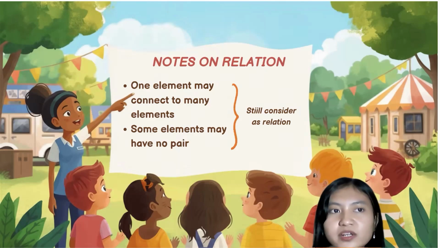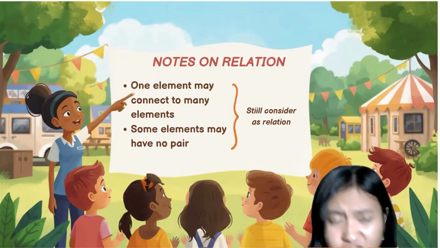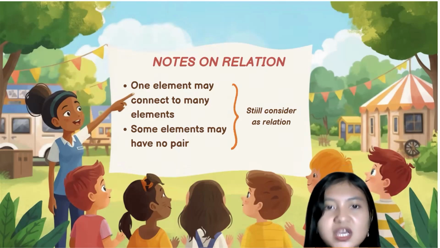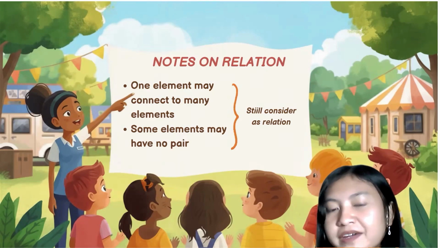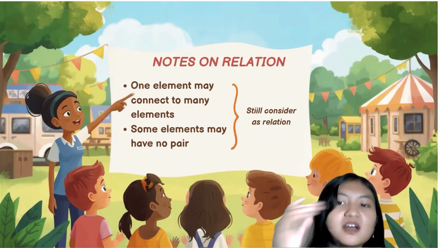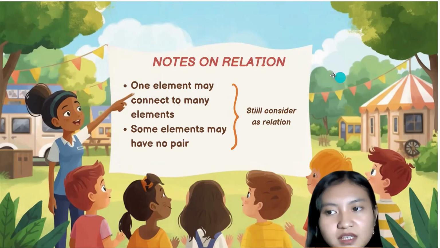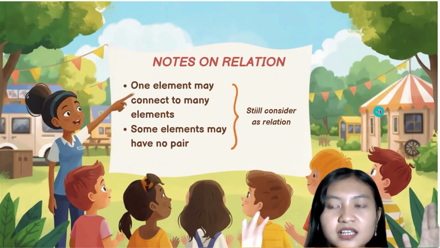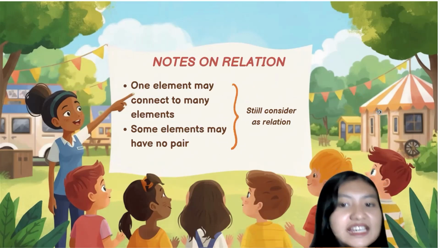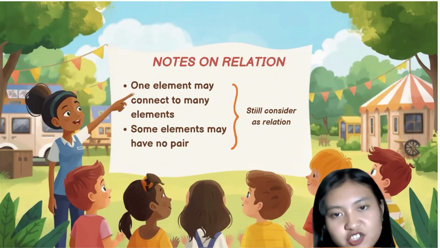So here, we're going to talk about notes on relation. What is considered to be a relation? The first one is one element may connect to many elements. And the second one is some elements may have no pair. Whenever they are in these two situations, it is still considered a relation.